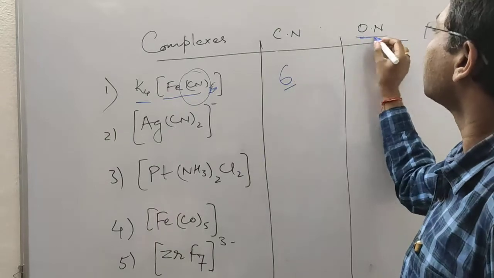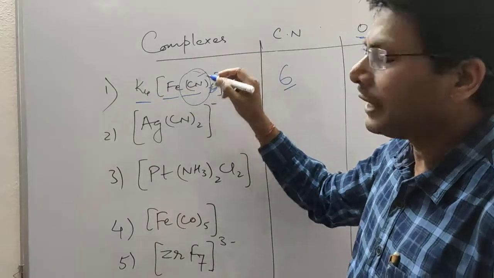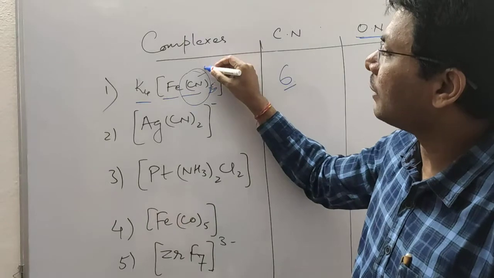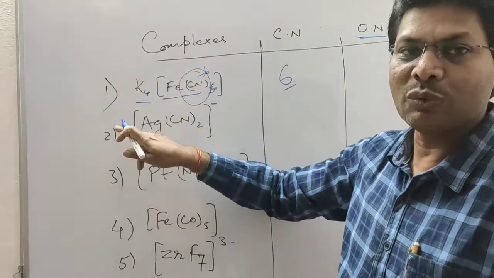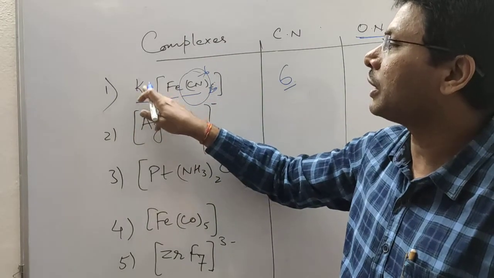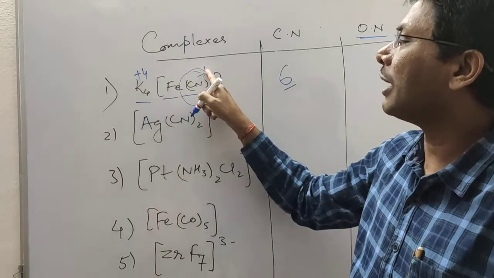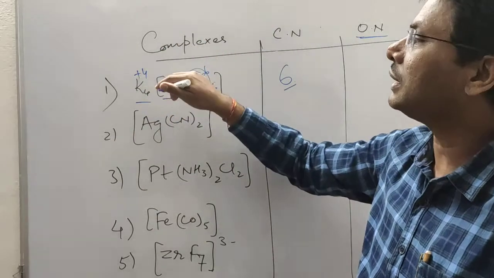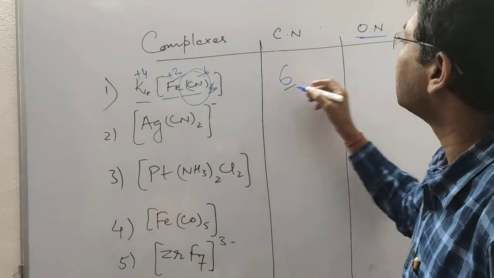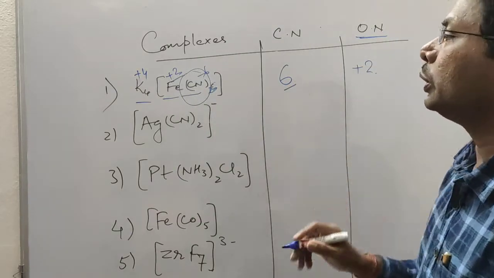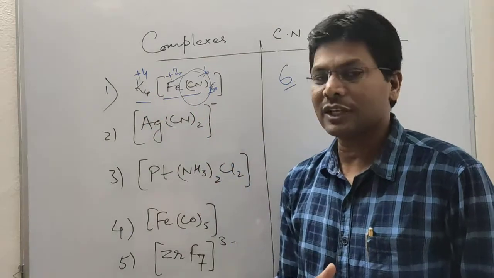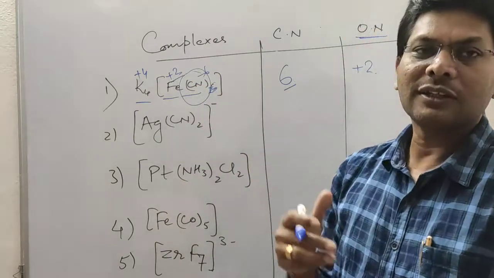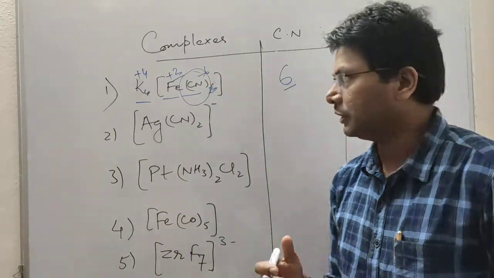Now let's find out the oxidation number of this complex. Cyanide has 1 minus charge, so 6 cyanide will have minus 6, and potassium is a group 1 element, so it has plus 1, and there are 4, so plus 4. Plus 4 minus 6 is minus 2, so we reverse it to make it plus 2, so the oxidation number of iron is plus 2. So the name of this complex is potassium hexacyanoferrate(II). We write the oxidation number in Roman numerals in this case.